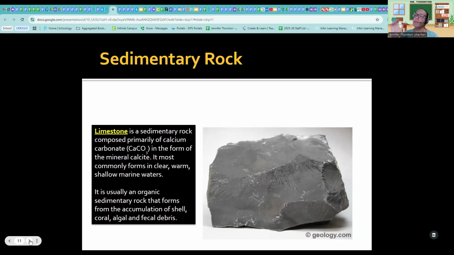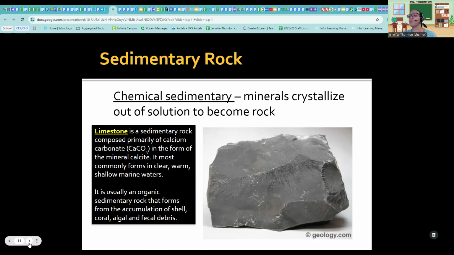Totally different looking, right? This is composed primarily of calcium carbonate in the form of the mineral calcite. It most commonly forms in clear, warm, shallow marine waters. It is usually an organic sedimentary rock that forms from the accumulation of shells, coral, algae, and fecal debris. So this is basically a compaction together of dead organic material from those animals, the shells, which have been beaten down to almost sand, and then they come together and form.